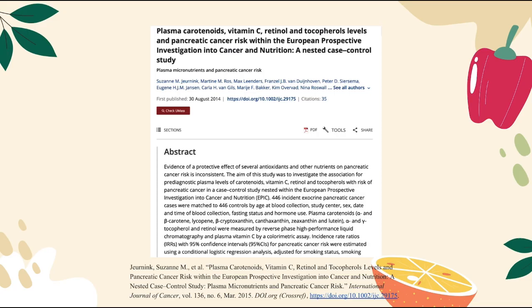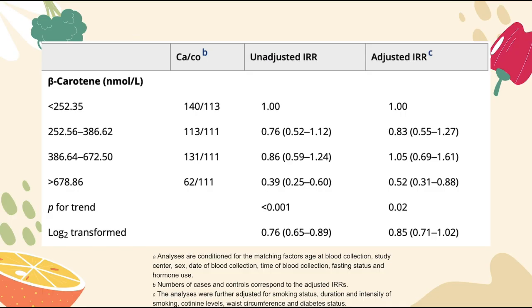Another study examined plasma levels of antioxidants and their relation to cancer risk. The design of the study was that 446 people with pancreatic cancer were paired with controls of similar age, sex, hormone use, etc. Plasma levels of carotenoids, tocopherols, retinol, and vitamin C were analyzed. Here is a graph of their findings regarding beta-carotene.